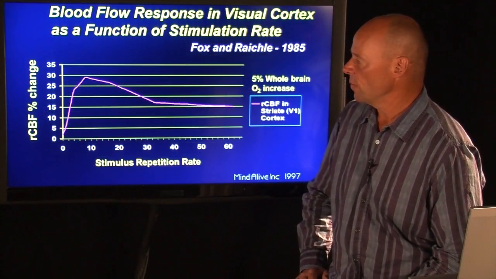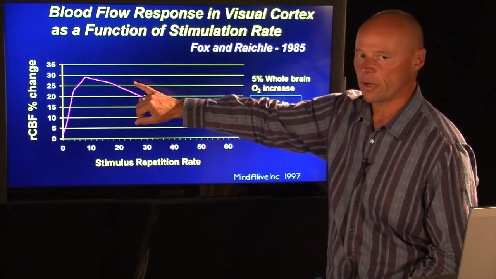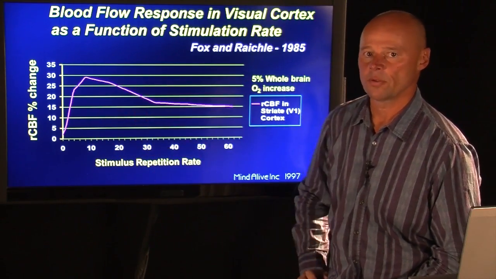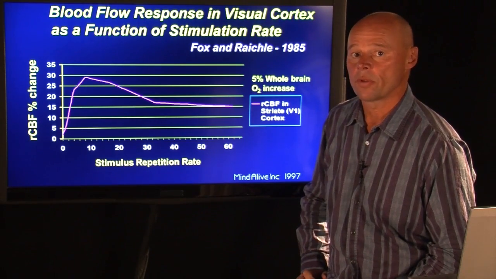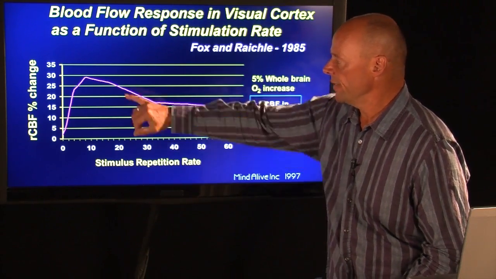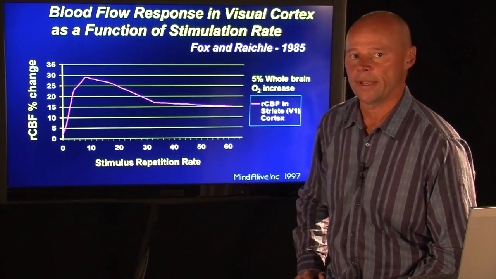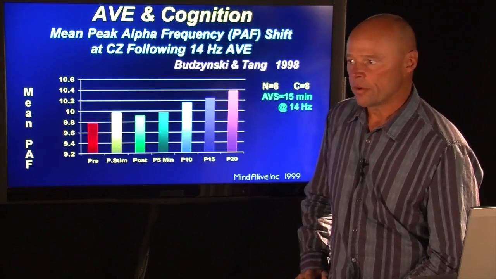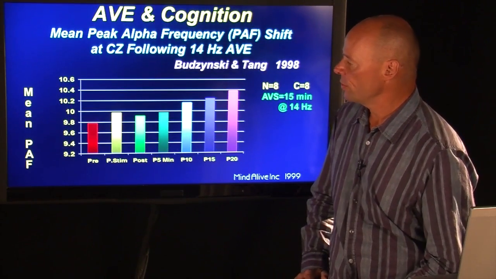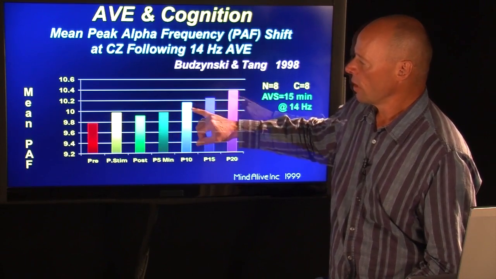We also see in the process that entrainment increases cerebral blood flow. Again, very, very important for good mental functioning. And it is cerebral blood flow that is diminished when we're going through anxiety. We can see here, believe it or not, cerebral blood flow peaks at 7.8 Hertz, which is the Schumann resonance of the Earth. Another thing is that entrainment boosts the peak alpha frequency in our brain.